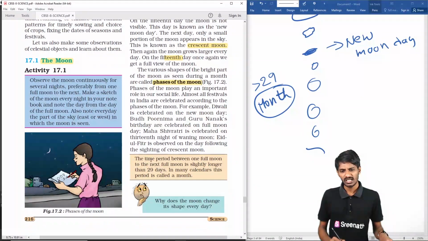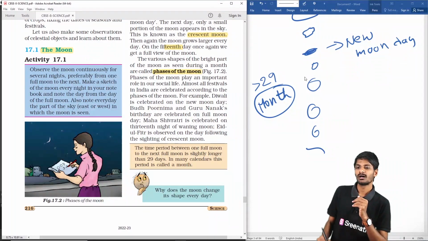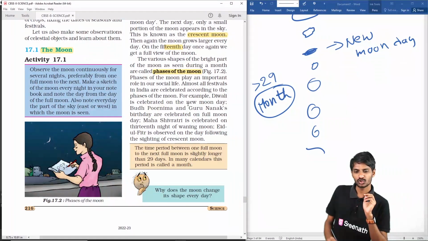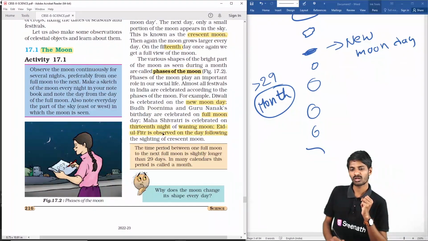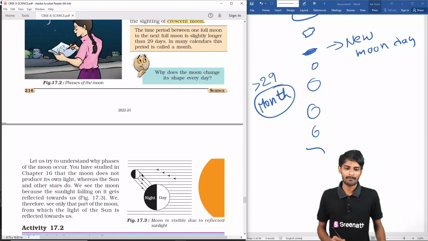And so many festivals are linked to the moon and its shapes, whether it is the full moon, the new moon, or the crescent moon. Examples are Diwali, which is celebrated on the new moon day, and Buddha Purnima and Guru Nanak's birthday, which are celebrated on the full moon day. Mahashivaratri is celebrated on the 13th night of the waning moon, and another festival is also celebrated on one of the crescent moon days. Okay, students, like that happens.